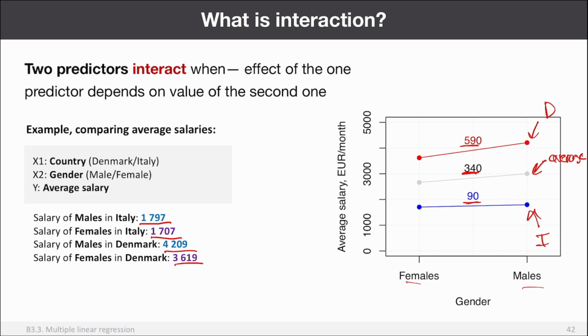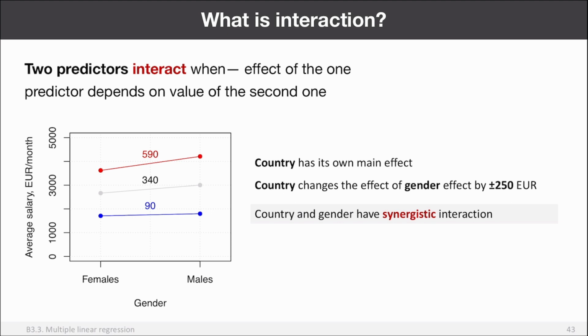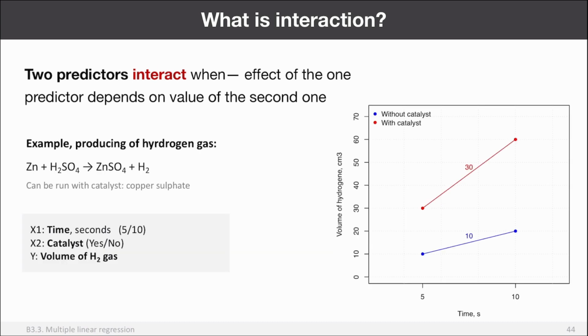So it means that the effect from gender depends on which country you measure this effect in. So the effect from one variable depends on the value of the second variable. So the effect from gender depends on the value of country. And that's exactly what an interaction is: when the effect of one variable depends on the value of the other variable. Okay. So in this case, we can say that country changes the effect of gender by plus minus 250 euro. And that's what we call a synergistic interaction, when you increase or decrease, but the sign is the same. Okay.